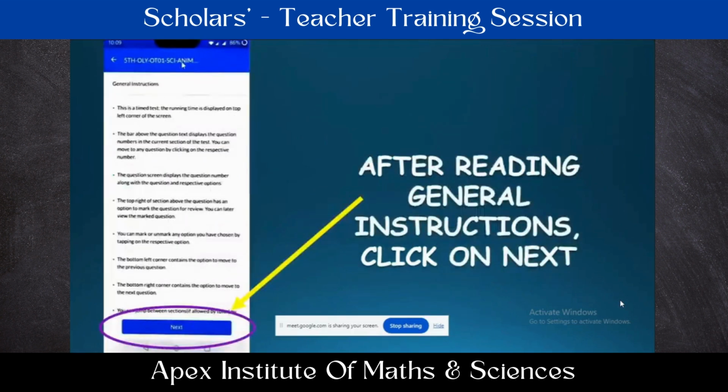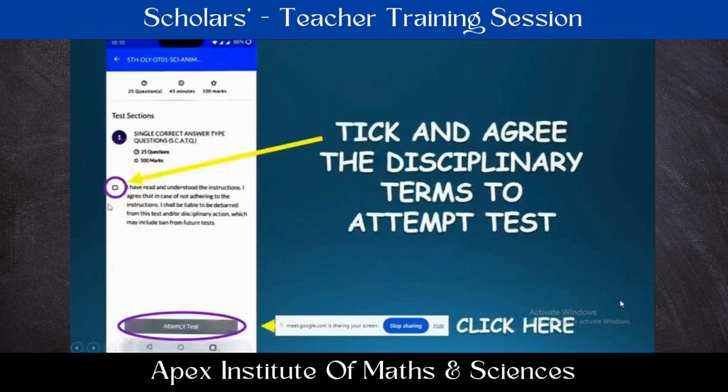Then it gives some instructions. After reading the instructions, they can click on next. And then it asks to give access. I mean, it asks your permission whether you have read all the options or instructions or not. Just after reading those, you can click on this, and then the student can click on attempt test.